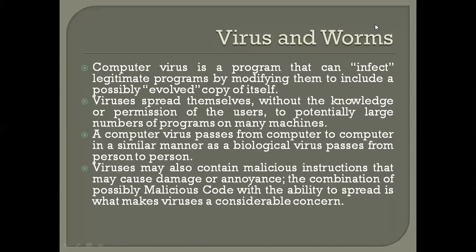So in the last class we discussed keyloggers and spywares. We want to have an idea about what keyloggers are and what spywares are. Keyloggers are again of two types: hardware keyloggers and software keyloggers.